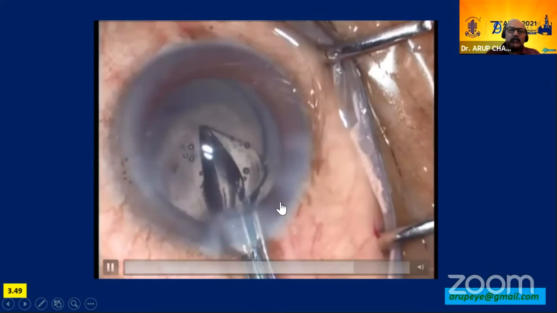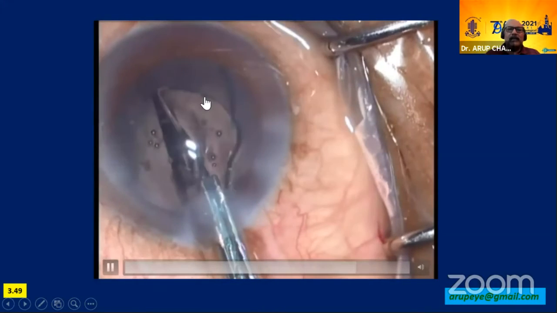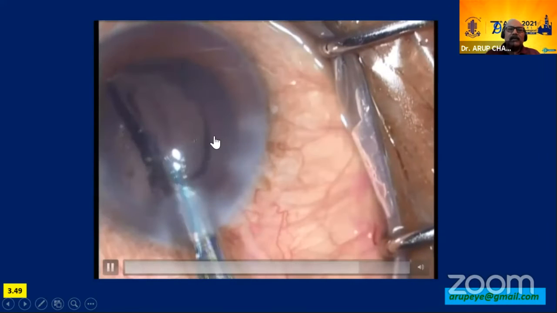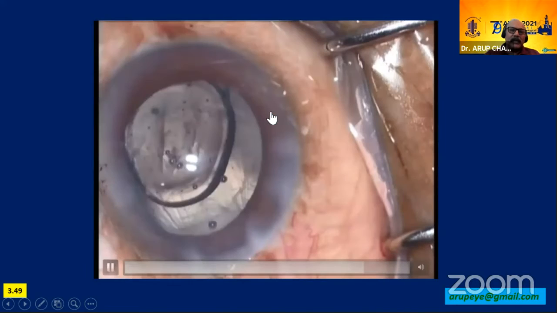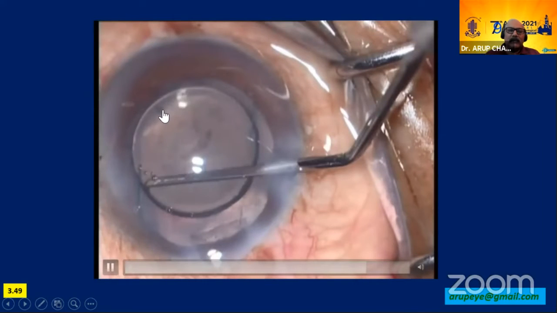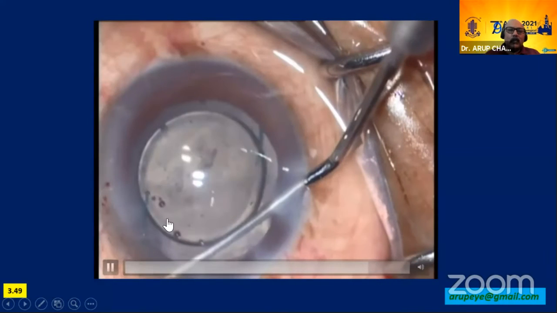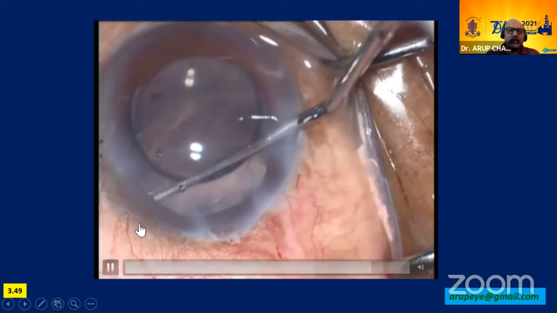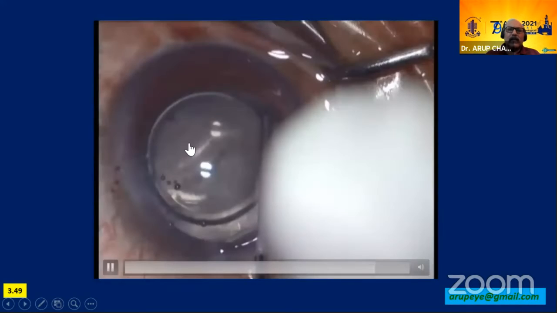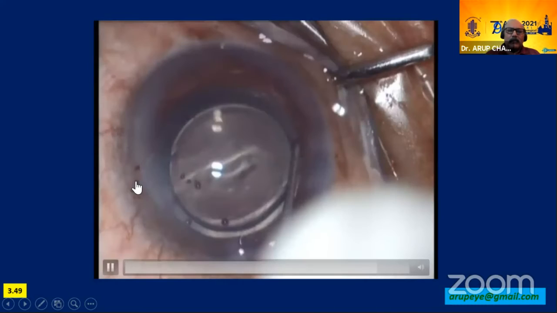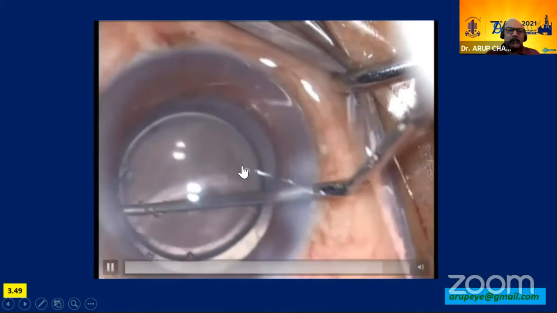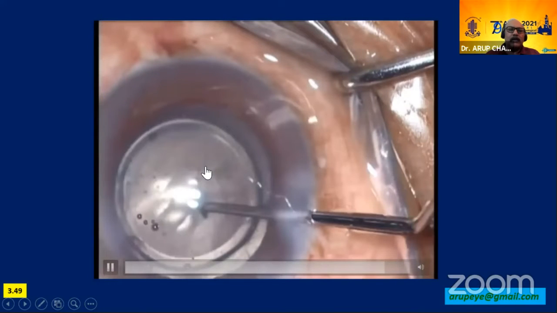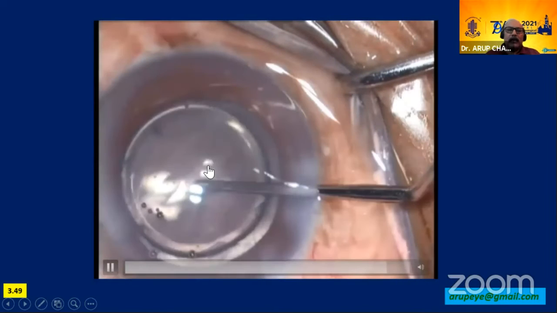And then I use the 3-piece hydrophobic acrylic lens. The leading haptic goes into the sulcus. Make sure that it doesn't dive down through the PC rent, otherwise you will be dropping the lens into the posterior segment. So this has to be carefully done. The trailing haptic, again, I don't dial. I just compress and push it gently, tucking it gently under the iris. The lens is kept in a different meridian, and afterwards I will be achieving posterior button-holing of the optic through the capsulorhexis.